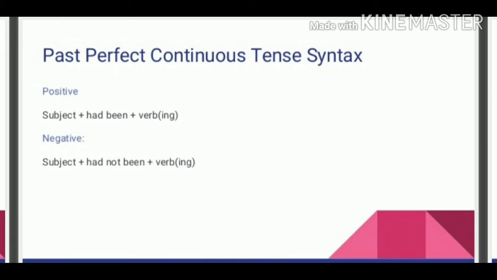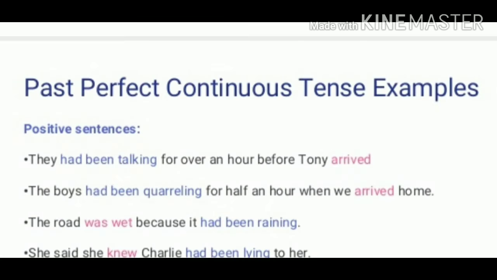Now let's see the past perfect continuous tense syntax. If the past perfect continuous tense is positive, you have to use subject plus had been plus verb plus ing. If it is negative, subject plus had not been plus verb plus ing. For the examples, the positive sentence: they had been talking for over an hour before Tony arrived. Here, had been talking refers to the past perfect continuous tense.